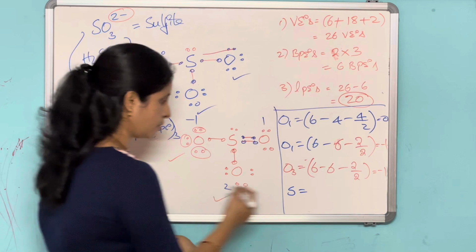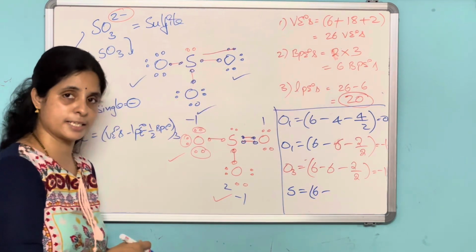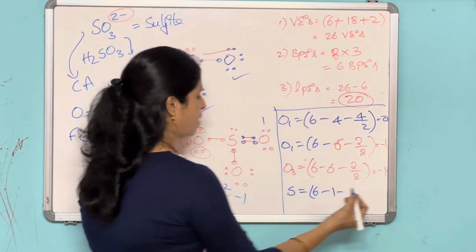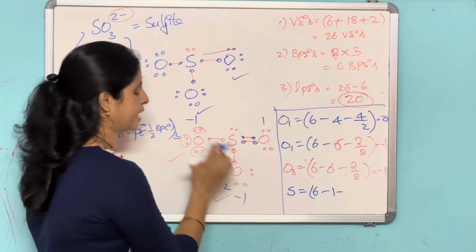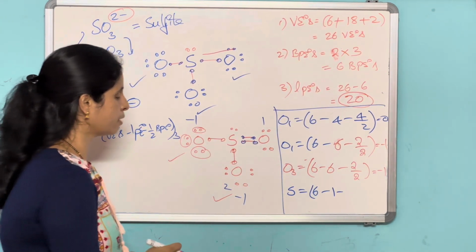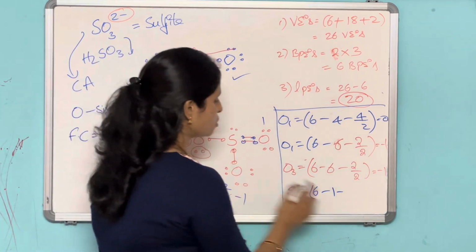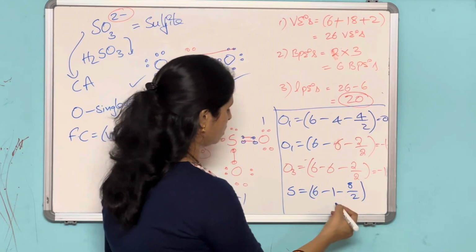Here how many valence electrons? Belongs to the same group, sulfur 6 valence electrons, minus how many lone pairs? 1, minus 1 2 3 4 5 6 7 8. So how many bond pair of electrons are there around the sulfur? So 8 by 2, 4.